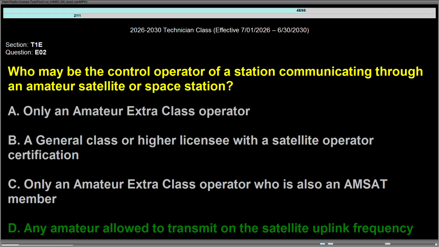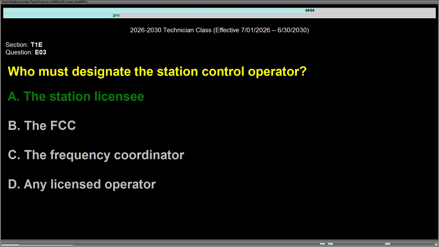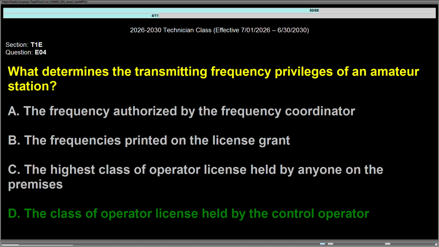Question Echo 02, who may be the control operator of a station communicating through an amateur satellite or space station? Answer is D, any amateur allowed to transmit on the satellite uplink frequency. Question Echo 03, who must designate the station control operator? Answer is A, the station licensee. Question Echo 04, what determines the transmitting frequency privileges of an amateur station? Answer is D, the class of operator license held by the control operator.